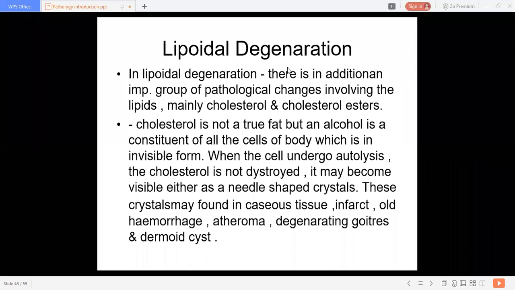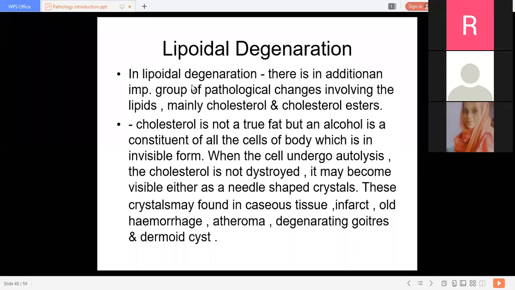Ma'am, they are fatty acid substances or their derivatives, which are insoluble in water but soluble in organic solvent.